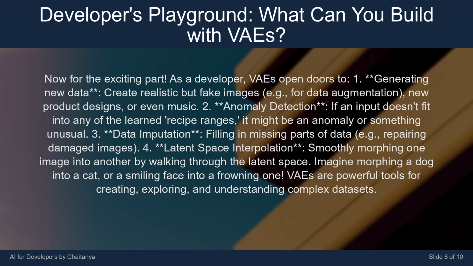4. Latent space interpolation. Smoothly morphing one image into another by walking through the latent space. Imagine morphing a dog into a cat, or a smiling face into a frowning one. VAEs are powerful tools for creating, exploring, and understanding complex datasets.